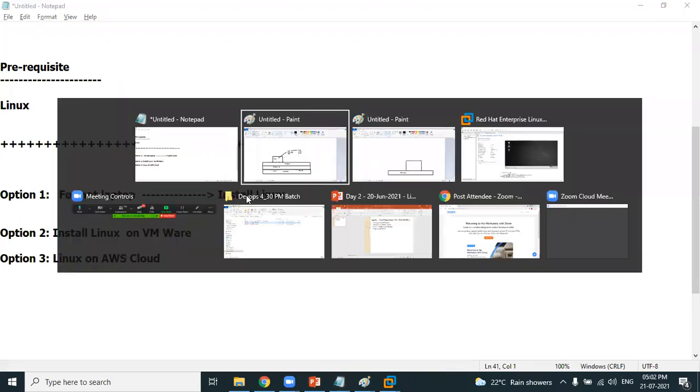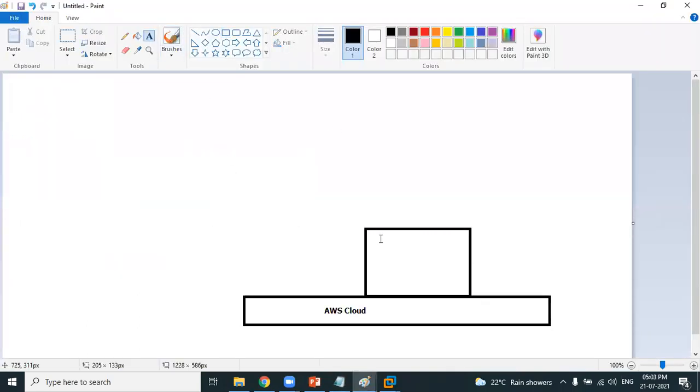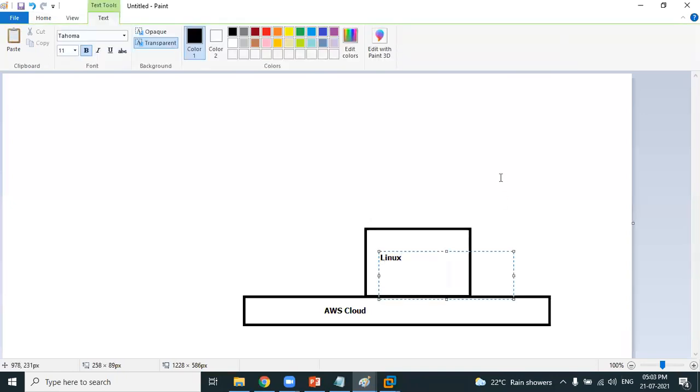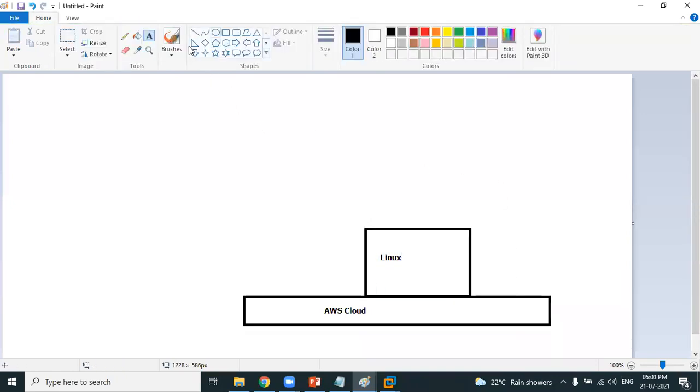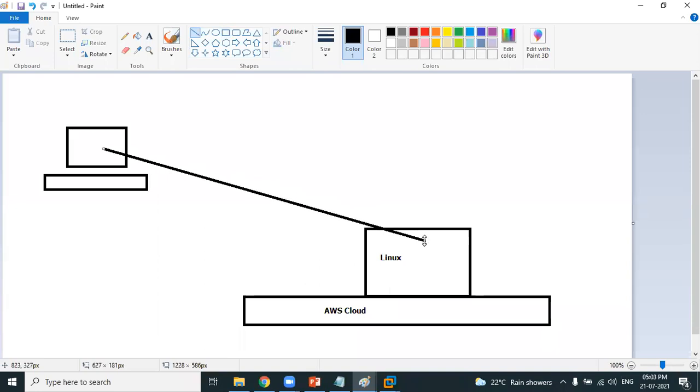Not just creating a Linux machine on AWS cloud. Step 1 is to learn how to create a Linux machine on AWS cloud. Step 2 is how to connect to that Linux machine from your personal laptop. Not just creating, you should be able to successfully connect. That's also important. If you create a Linux machine and are unable to connect, that's useless. You should also learn how to connect to that AWS cloud machine, and then we'll start the Linux commands. That's our agenda. Look at our PPT.